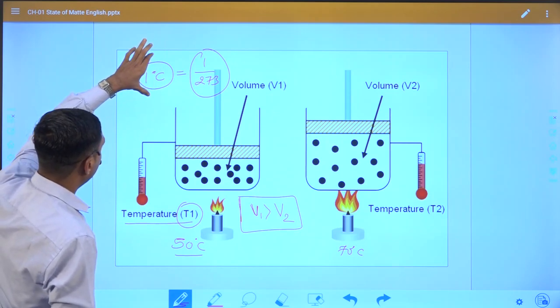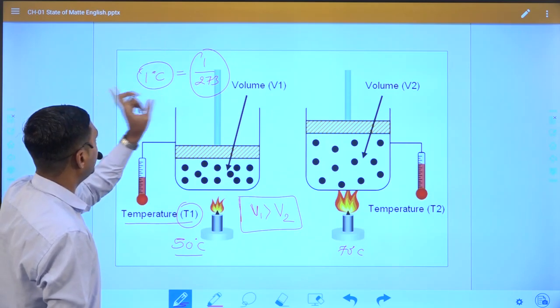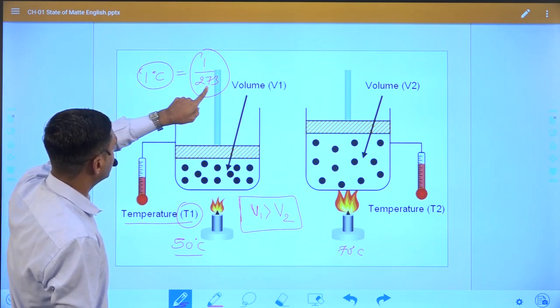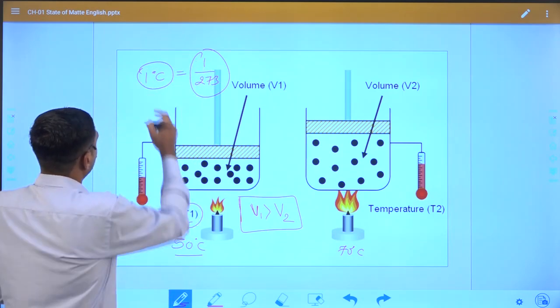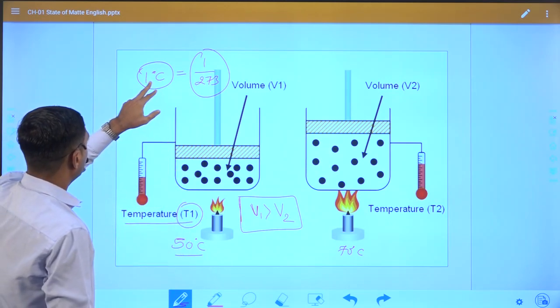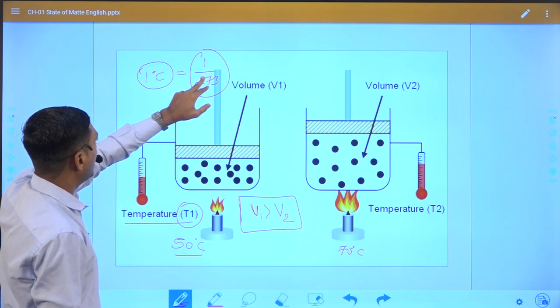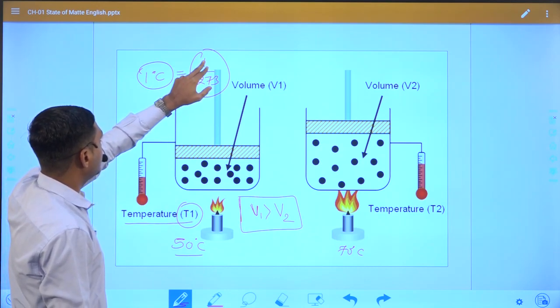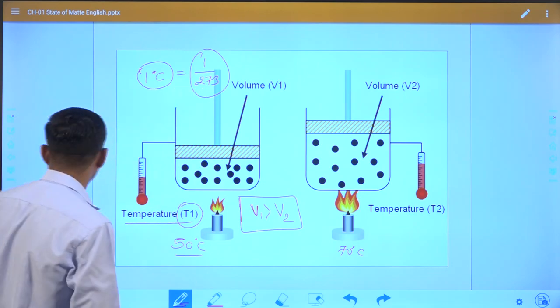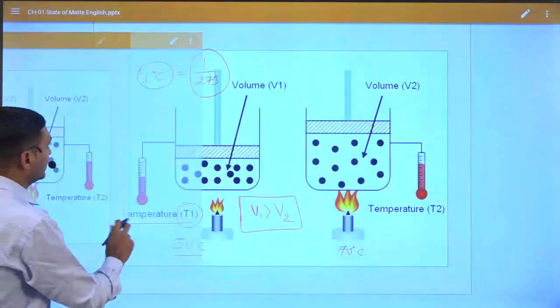Suppose if we increase the temperature by 1 degree, then the volume of gas increases by 1 upon 273, and if we decrease the temperature by 1 degree, then the volume of gas will decrease by the amount of 1 upon 273 times. So that is the meaning of this statement.